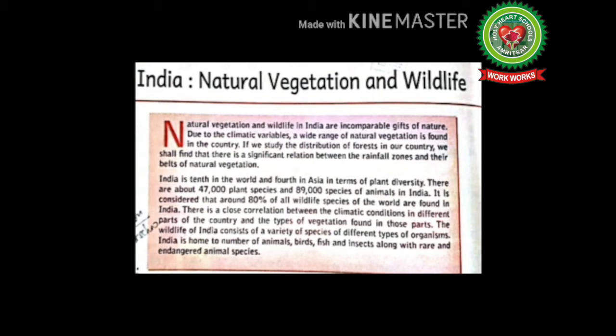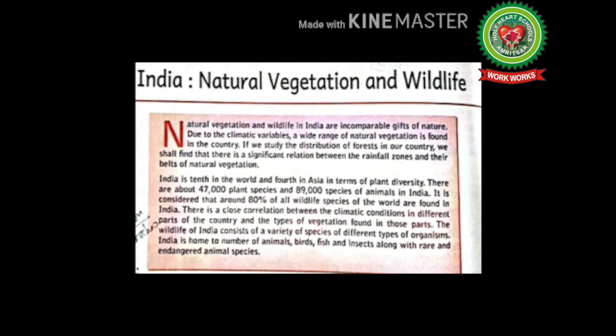There are about 47,000 plant species and 89,000 species of animals in India. Species means a group of closely related organisms. It is considered that around 80% of all wildlife species of the world are found in India. There is close correlation between the climate condition in different parts of the country and the types of vegetation found in those parts.